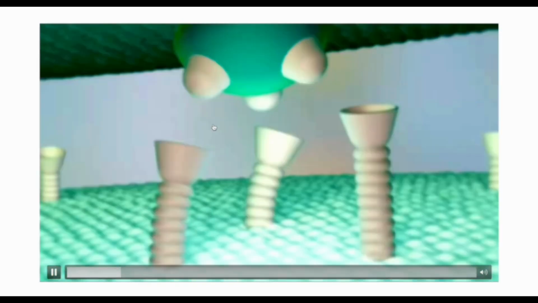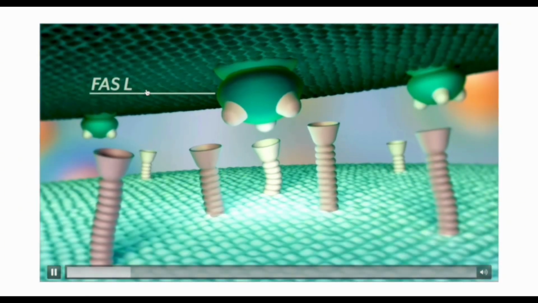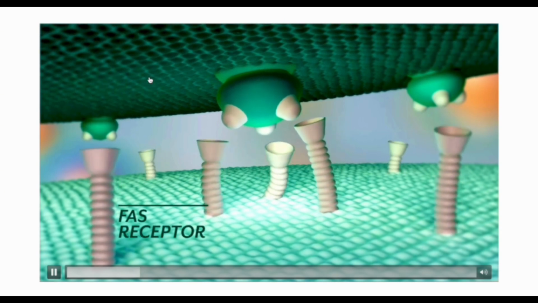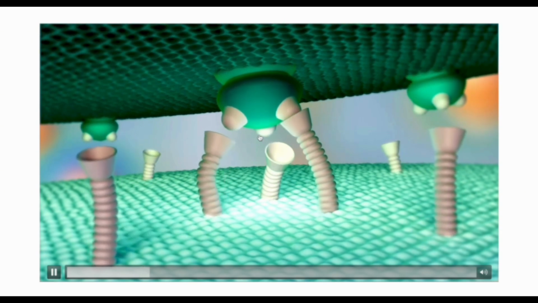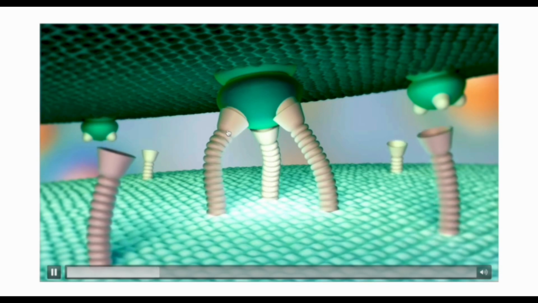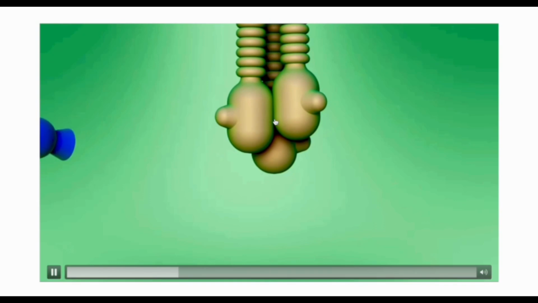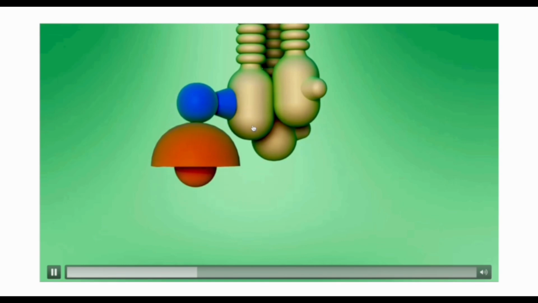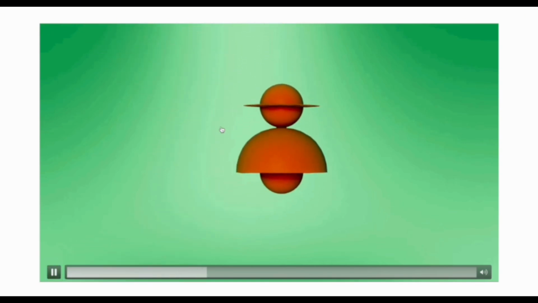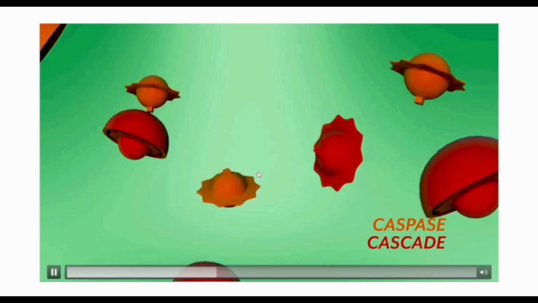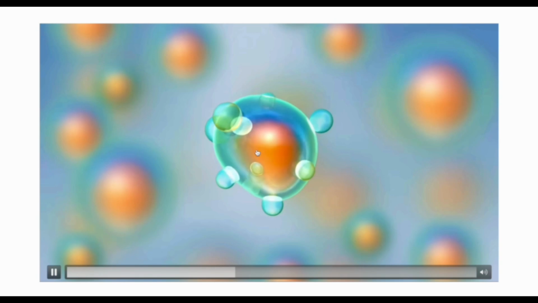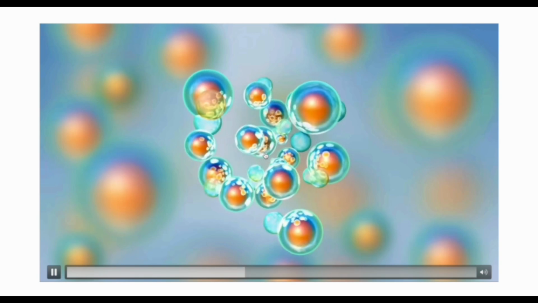This T lymphocyte has a surface molecule known as Fas ligand or Fas-L. The extrinsic pathway is initiated when Fas-L binds to the Fas receptor on the surface of the target cell. This sets off a chain of intracellular events that will ultimately result in apoptosis. The sequence is mediated by Fas-associated death domain, or FADD. In the final step, caspases in the cascade activate each other like a chain, so apoptosis is initiated as the active cascade begins the breakdown of cellular material.